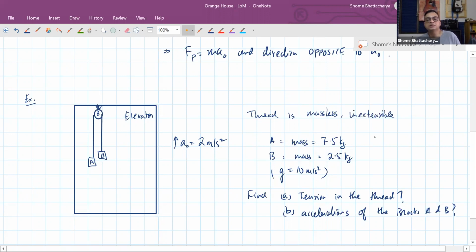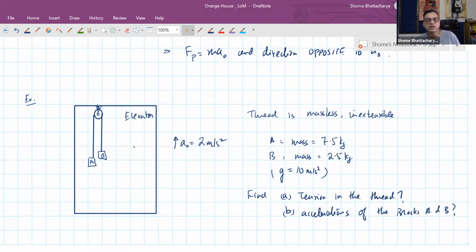So inextensible means, as we have discussed before, the length of the thread does not change. So if A comes down through a distance x with respect to the pulley, B will have to go up with the same distance x because the total length of the thread has to remain constant. So that gives us the relationship between the acceleration of A and acceleration of B.